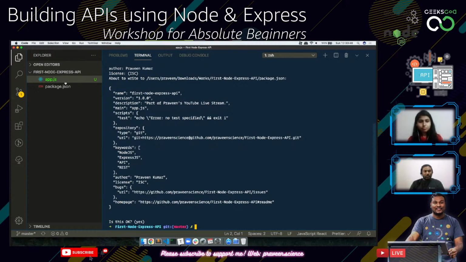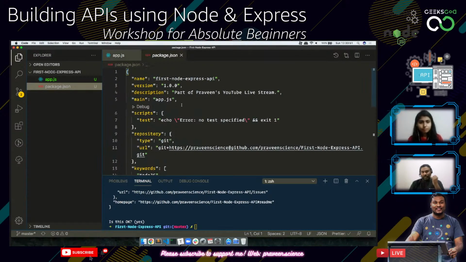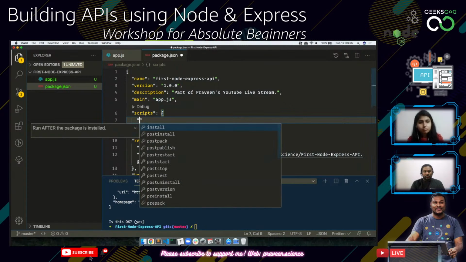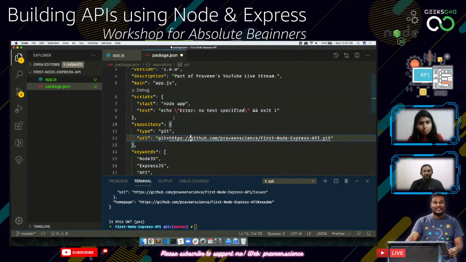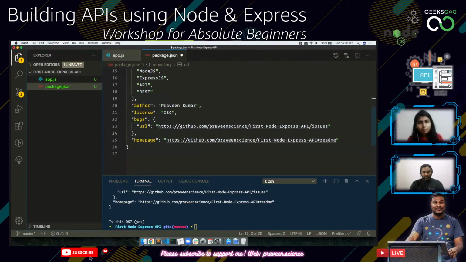Now I'll go to that package.json, and the first thing I wanted to do is create a start script. So I'm just going to do start, and for the start I want to use node app. For the repository, I don't want my username to be here, so I'm removing the repository username. I'm going to save this, because when you save, it will automatically add the bugs URL as the issues and homepage as the readme file as well. So I'm just going to save this one.